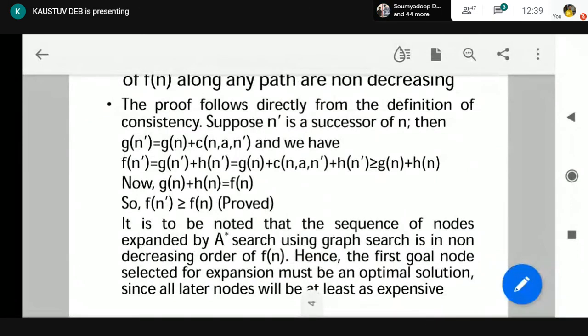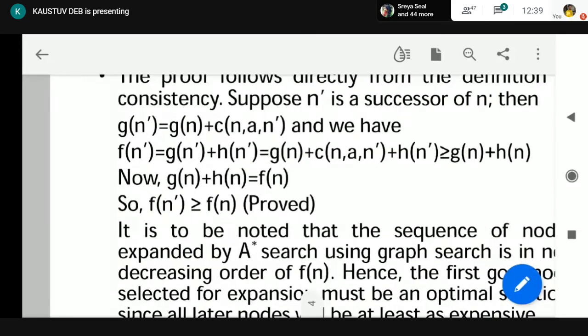Fn dash is greater or equal to Fn. Fn dash is greater or equal to Fn. You look at this proof.